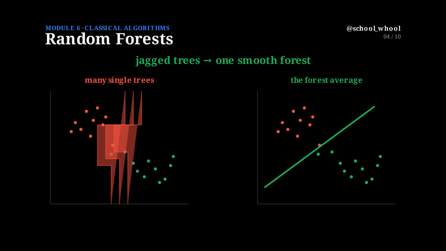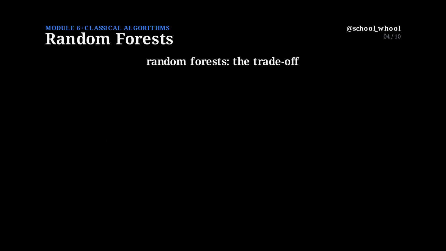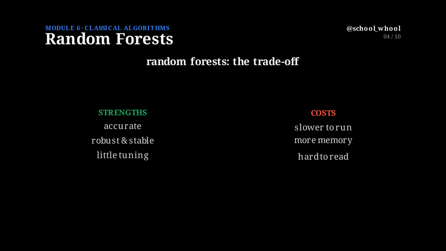Random forests are a favorite for good reason. They're accurate, robust, and need very little tuning. The main cost: they're heavier to run than one tree, and you lose that simple, readable rule. You can't easily draw 100 trees on a whiteboard.